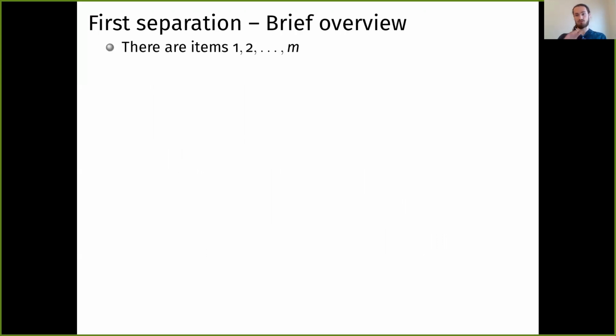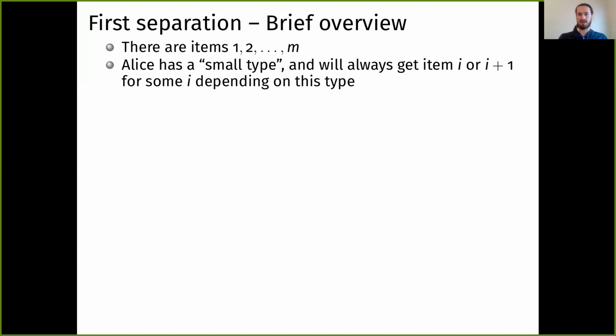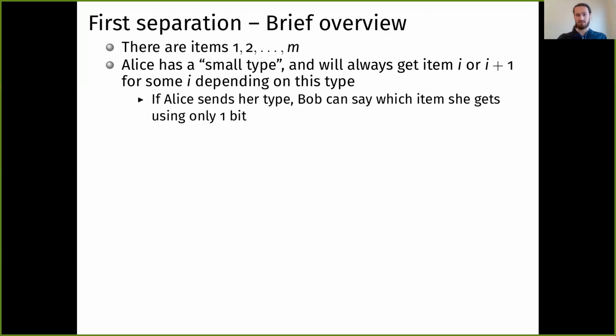I'm also going to give a super sketchy and high level overview of how our construction works. There are m items, 1 through m, and Alice has a really small type. Depending on this type, Alice will either get item i or i plus 1, and she knows that just from looking at her own type. So if Alice would just send her type to Bob, Bob can say which item she gets using only 1 bit.